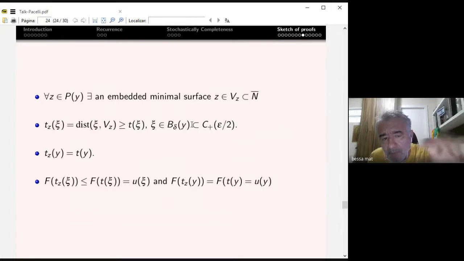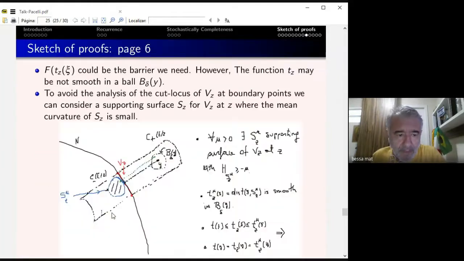And I take a little ball around y, inside this little part which is positive. These two functions coincide at y, and then you can compute the function f, the same expression that you put t of z, and you have the same situation. So it's a setup to show that this function is subharmonic in the barrier sense. So this family of functions. So here's the situation. I'm going to take the little ball here. The distance not to n, but to vz. So you can use the same expression t inside f, the same expression f.